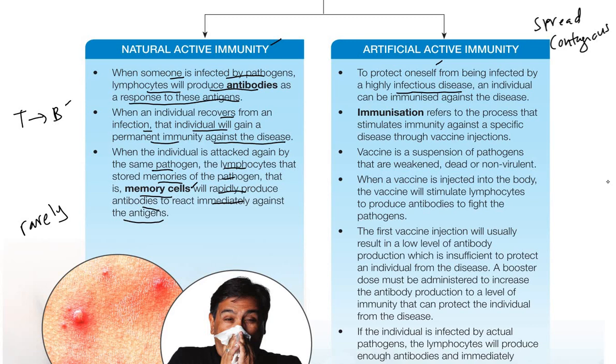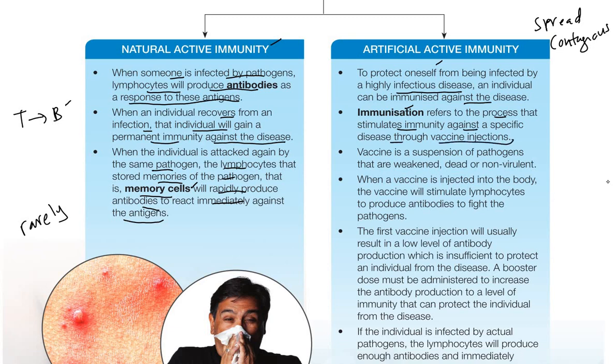And an individual can be immunized against the disease. So we can get immunization although we have not been infected. So we prepare our body for this pathogen. Immunization refers to the process that stimulates immunity against a specific disease through vaccine injection.